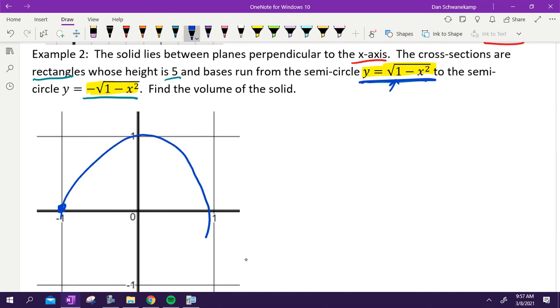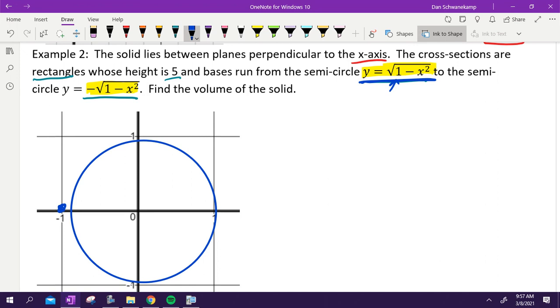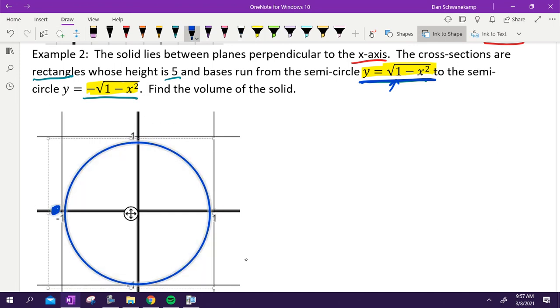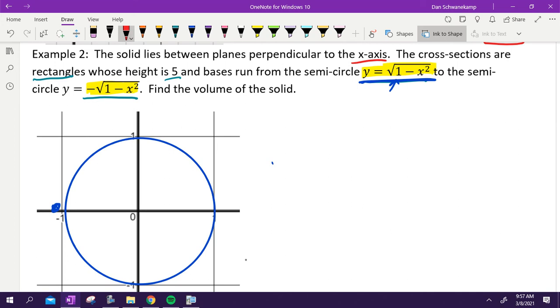And then what about the negative square root? What's that going to do? It's going to be the bottom half of that circle. So I'm going to cheat here. Boom. There's that. And then this guy right here is the bottom half. So that's this part of the shape. Because it's negative, it's going to take me to the bottom. So here's my shaded region. This is the shape enclosed by my figure.